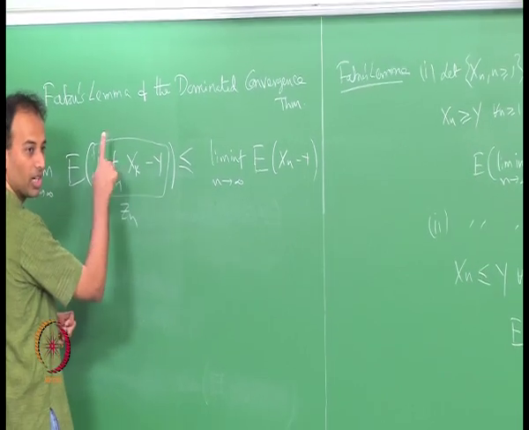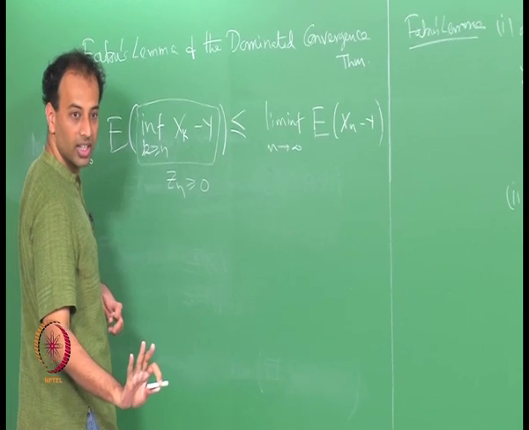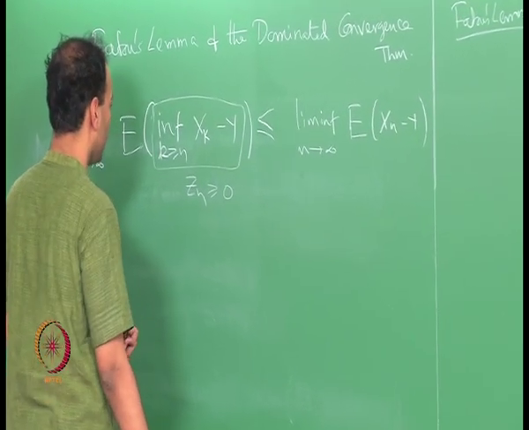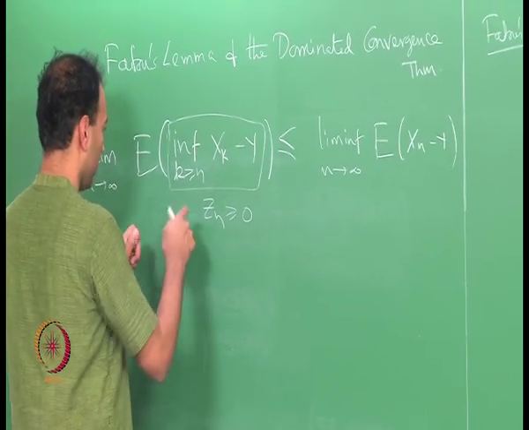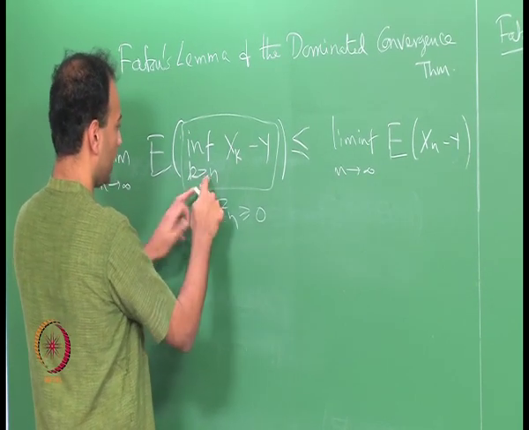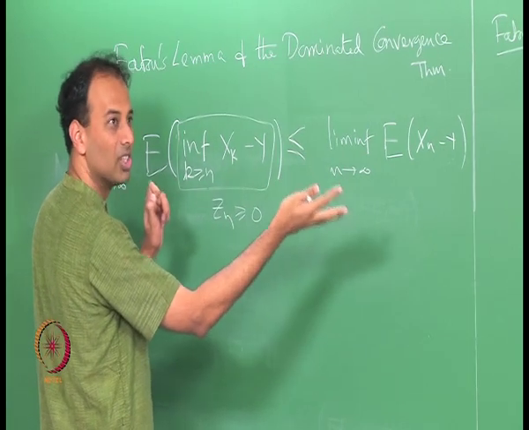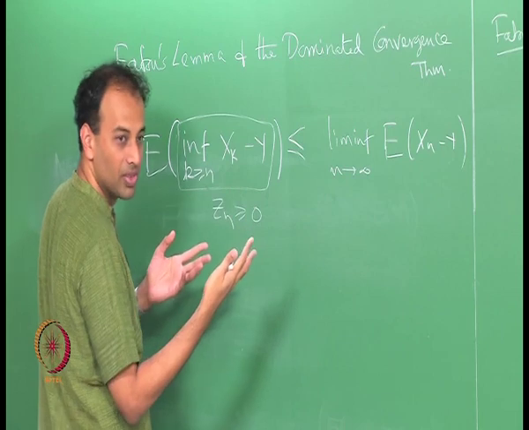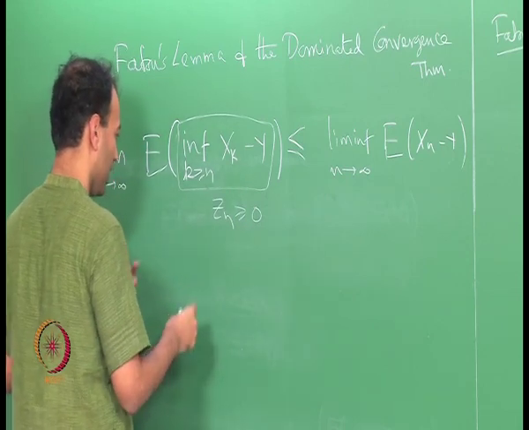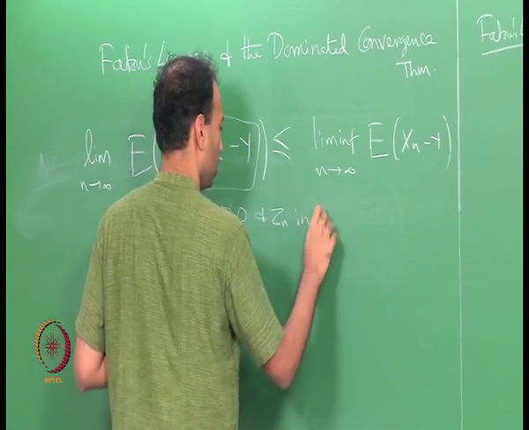So, z n is definitely non negative for all n, and you are taking the infimum over k greater than or equal to n. If you increase n by 1, you are taking the infimum over a smaller set, which means it should be bigger, is it not. So, z n is non decreasing.